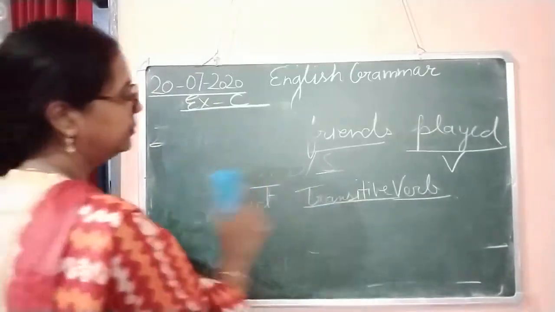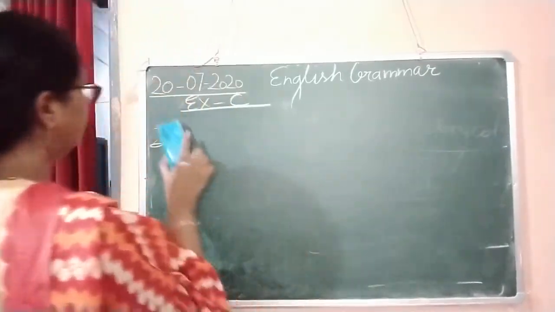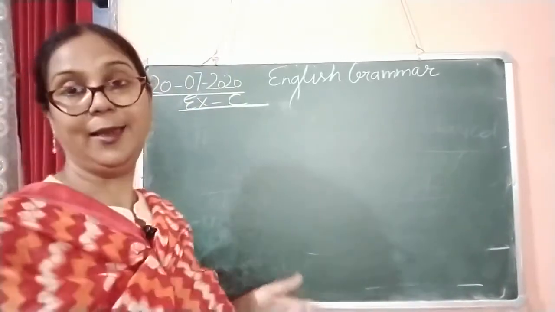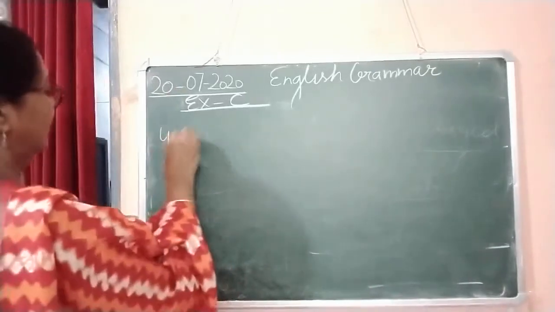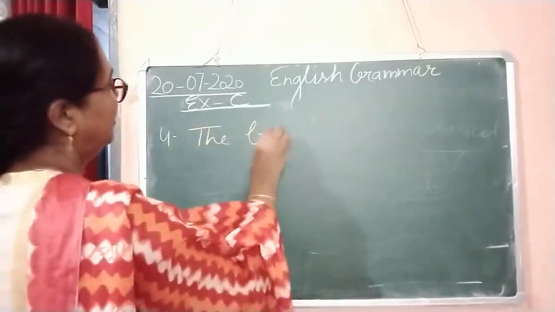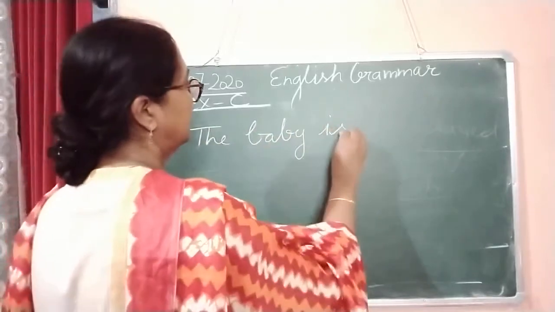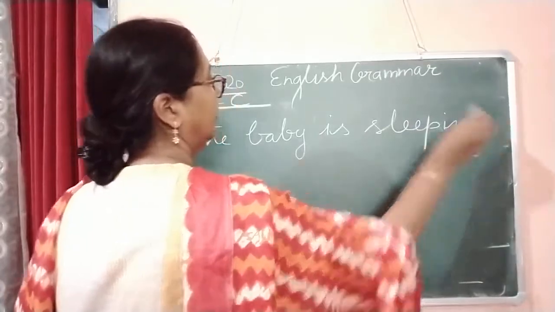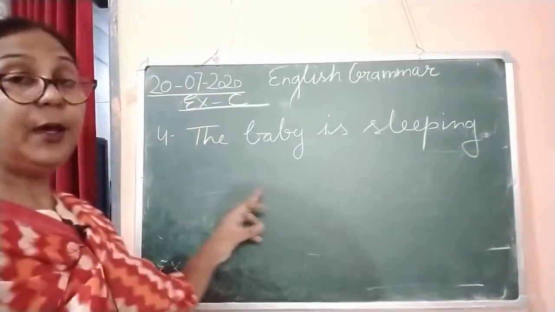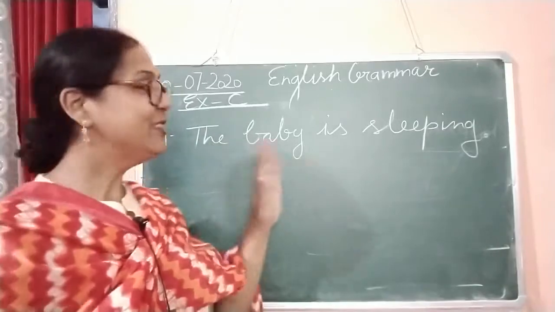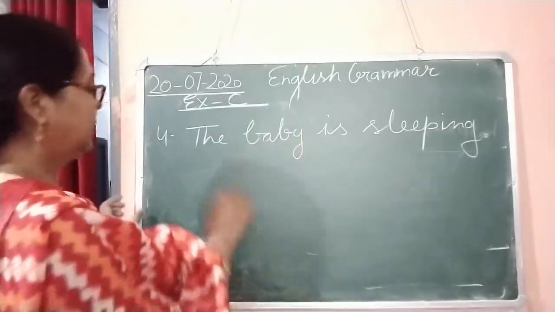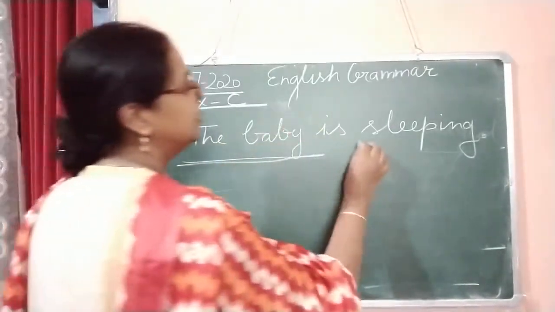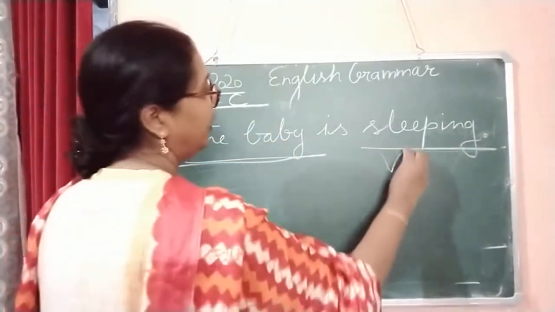Now number 4. We are moving to number 4. Number 4 is, the baby is sleeping. Sleeping on the bed is not written. So, the baby is sleeping. This is the subject, or you can say doer, and sleeping here is the verb.